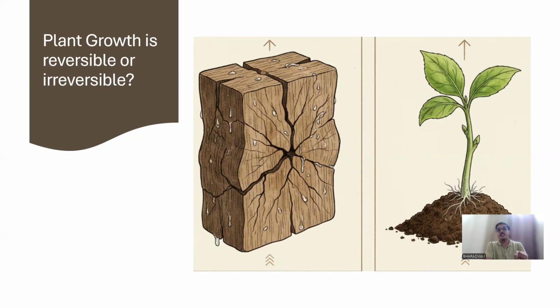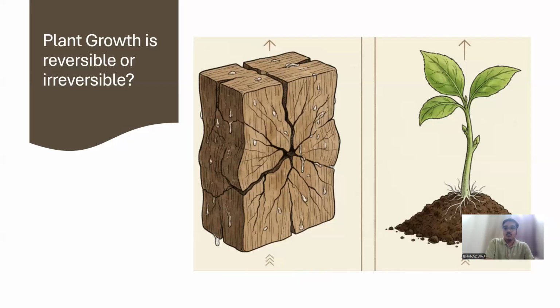So that's why we will be able to close it properly. So can we consider this also as growth? Since growth is nothing but increase in dimension, right? Increase in height, width, something like that. So can this swelling of wood be considered a growth? Or the normal plant, as you see in this image, you can see a normal plant growing. So can we consider this normal plant growth as growth? So the answer is very simple, guys.